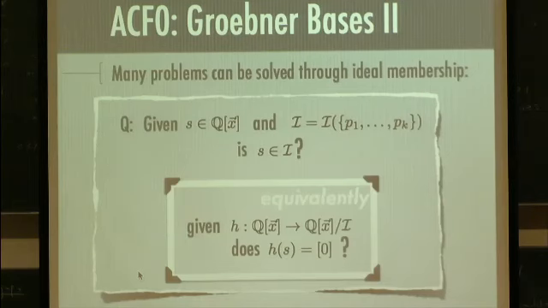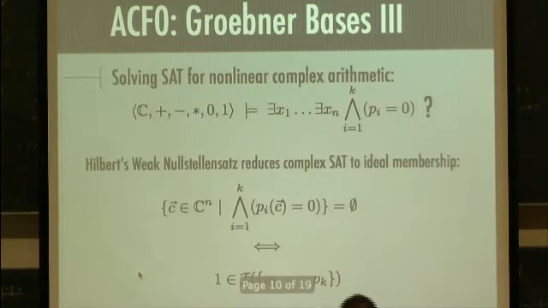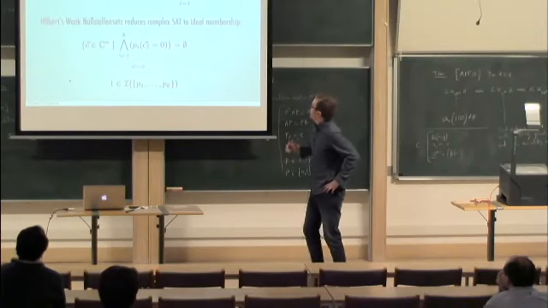Okay. So this, of course, admits an algorithmic solution, but it admits an algorithmic solution of a very different form than full quantifier elimination. So it's maybe easier looking at these from the perspective of a decision problem to phrase this as a question of complex satisfiability. So solving satisfiability, SAT, for nonlinear complex arithmetic, we're given problems of the following form.